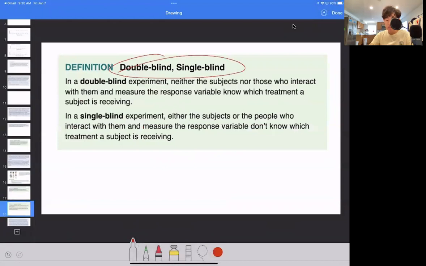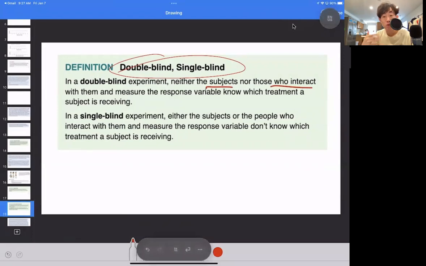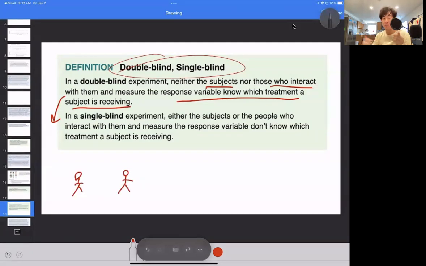The last thing that we're going to talk about is double-blind and single-blind experiments. To be blunt, I'm just going to describe to you guys what this is talking about. Double blind means neither the subject nor the people who are actually imposing the experiment and measuring the response variable know which treatment the subject is receiving. So usually the people in the lab coats know what they're doing, and oh yeah, this group is receiving this, this group is receiving that. However, in a double blind experiment, it's double blind because the subjects and the experimenters both don't know what's going on. They both don't know what type of treatment they're imposing.